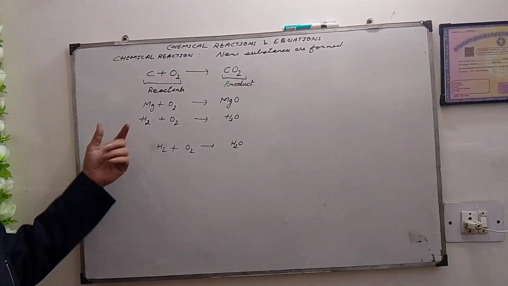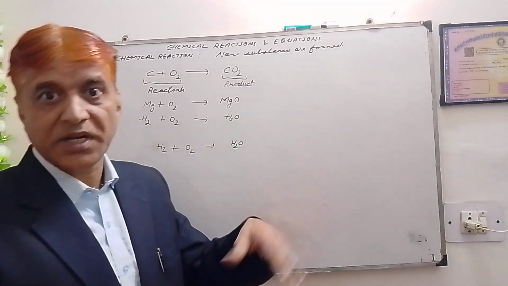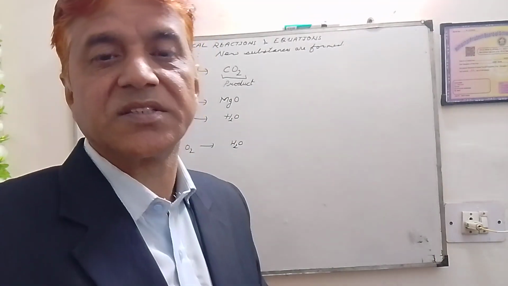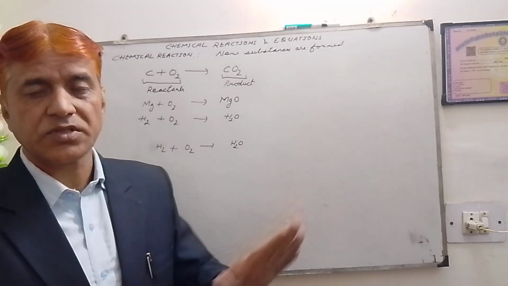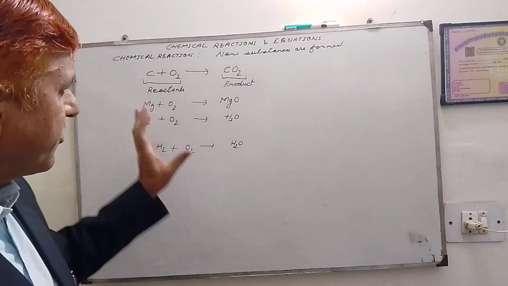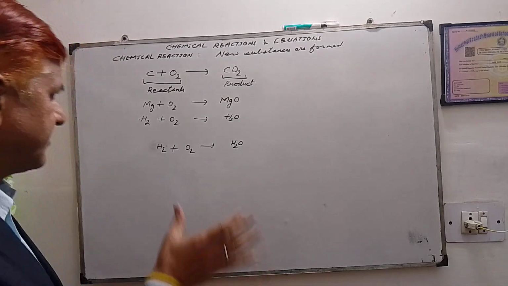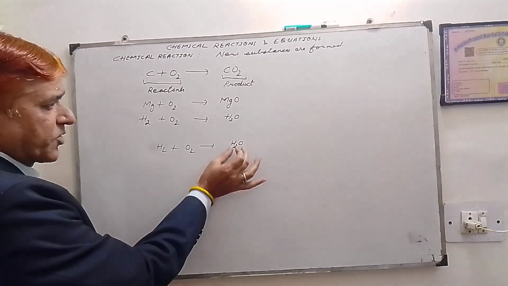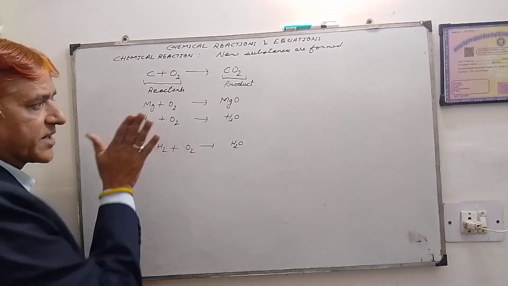Here you can't say that hydrogen and oxygen are combining and you are getting nitrogen oxide like this. This is not the case. This should be very clear that elements do not change. The second important point to be noted is that the properties of the products are completely different from the properties of reactants.